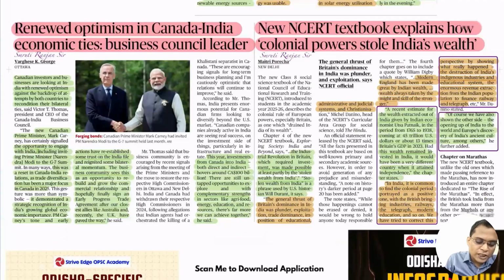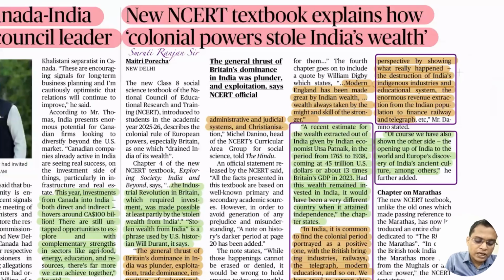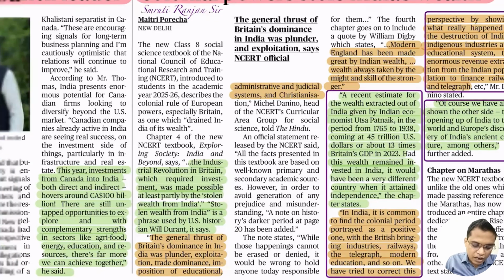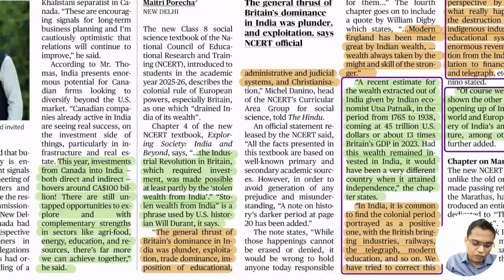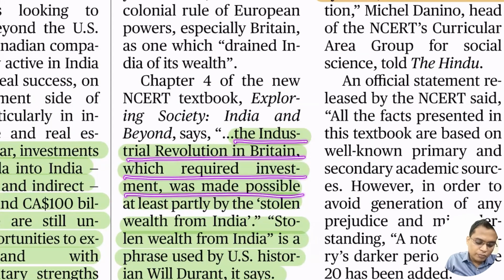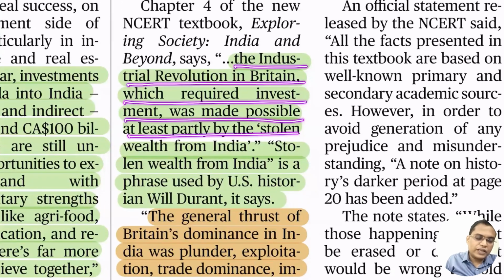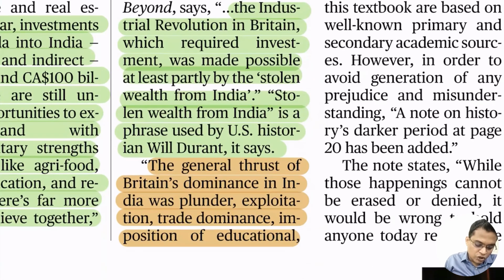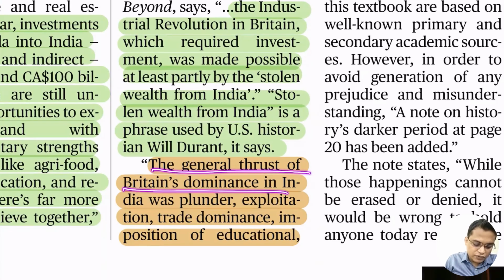So the new NCERT book explains how colonial power stole India's wealth. It is clearly emphasizing how the Europeans, the British, exploited the wealth of India. The Industrial Revolution in Britain, which required investment, was made possible, at least partly, by the wealth stolen from India. To build the Industrial Revolution, a lot of money was needed, and the money they got came from plunder and exploitation, stolen money from India. So the general thrust of British dominance in India was plunder. That was the main intention for occupying.